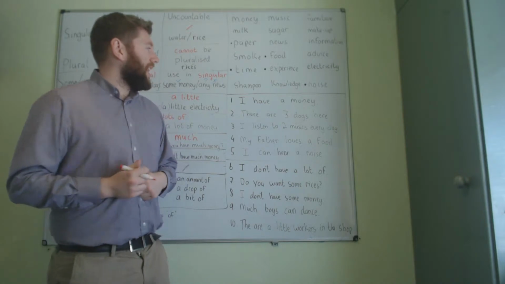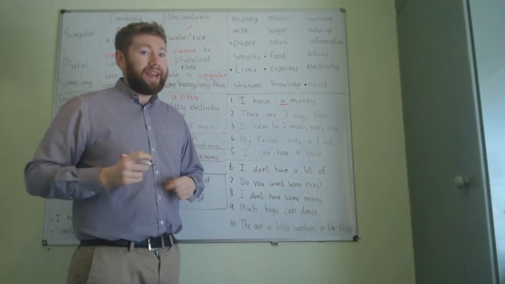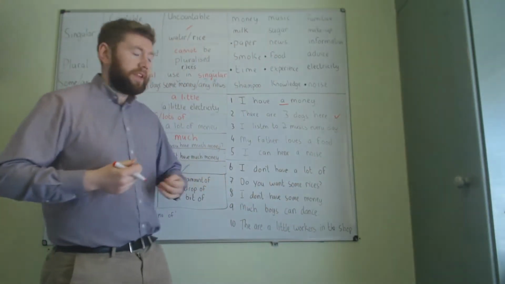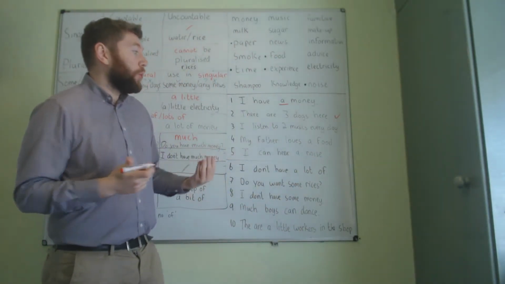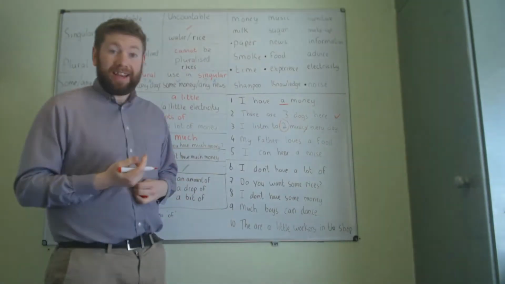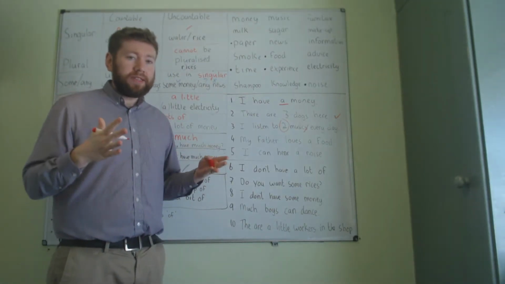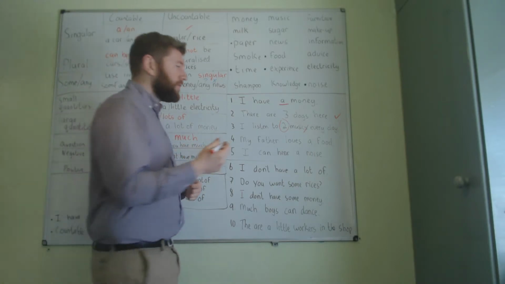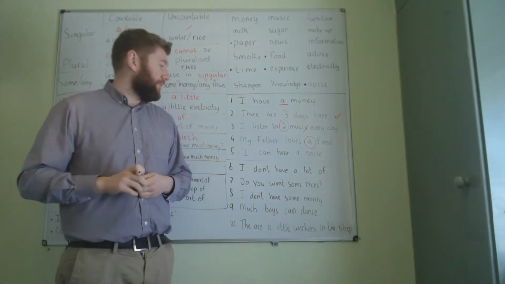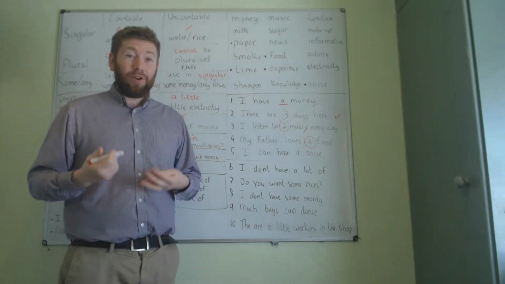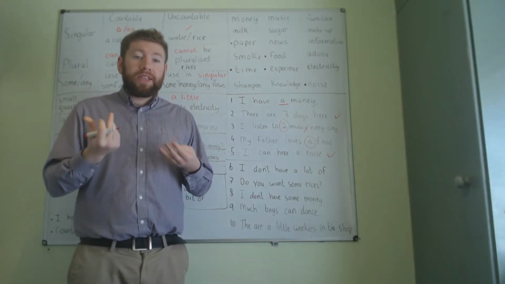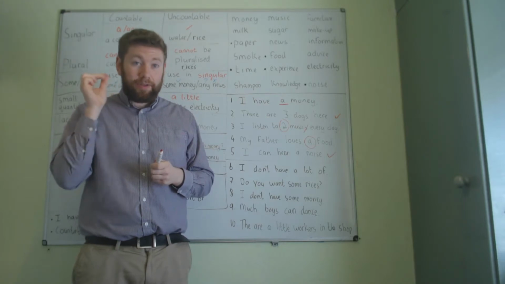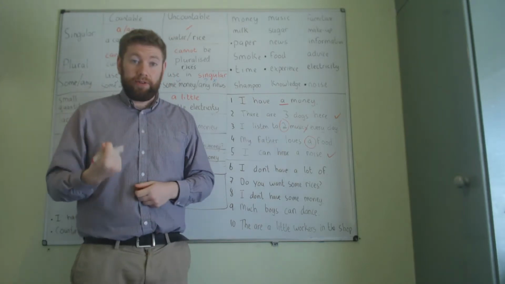Okay, so number 1, I have money. We don't need "I have money". Number 2, there are 3 dogs here. Perfect. 3, I listen to music every day. You don't listen to 2 musics because music is uncountable. 4, my father loves food, food being uncountable. And 5, I can hear a noise. That's fine. Noise can mean a group of sounds in general, or it can mean one particular sound. In this case, it's one particular sound.